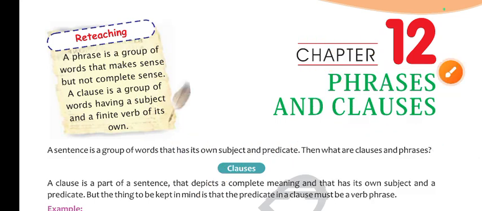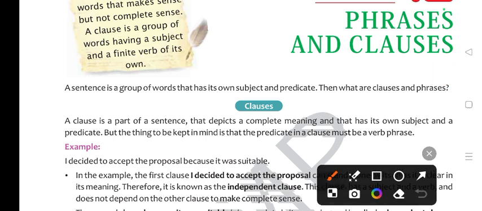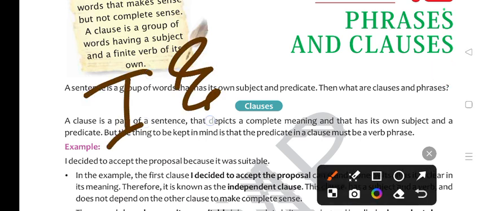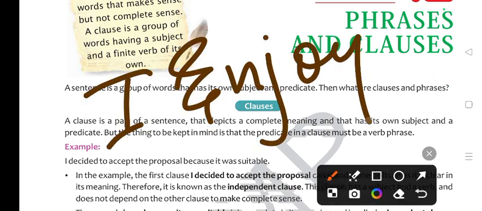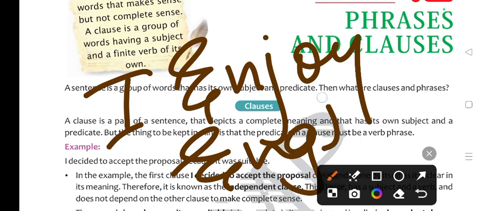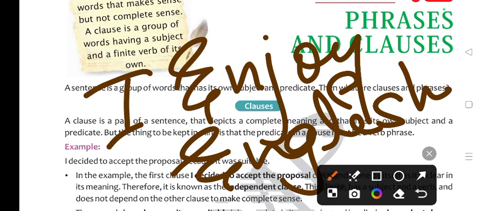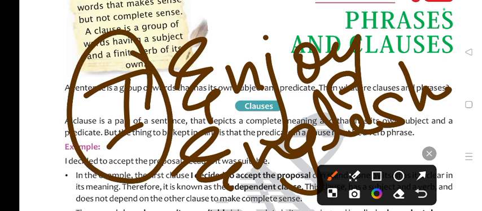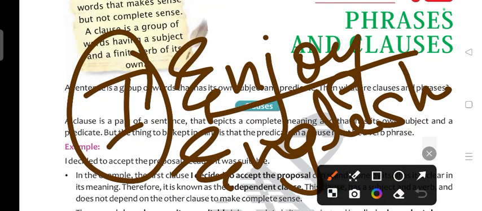Let's talk about clause. For example, if I say, I enjoy English. Okay, I enjoy English. So you can see that there is a subject, there is a verb, right? And it gives meaning. It means a clause is a part of a sentence that depicts a complete meaning and has its own subject and predicate. But the thing to be kept in mind is that the predicate in a clause must be a phrase, must be a verb phrase.